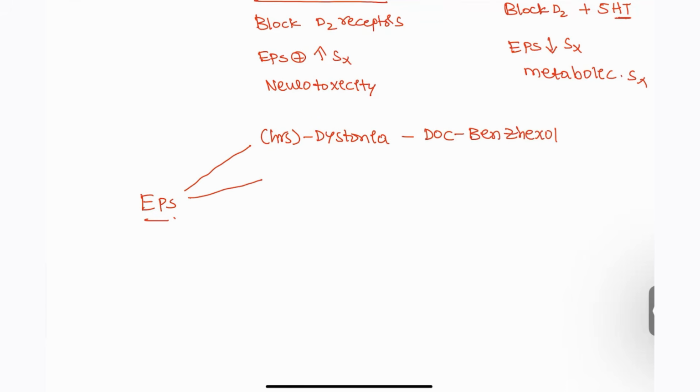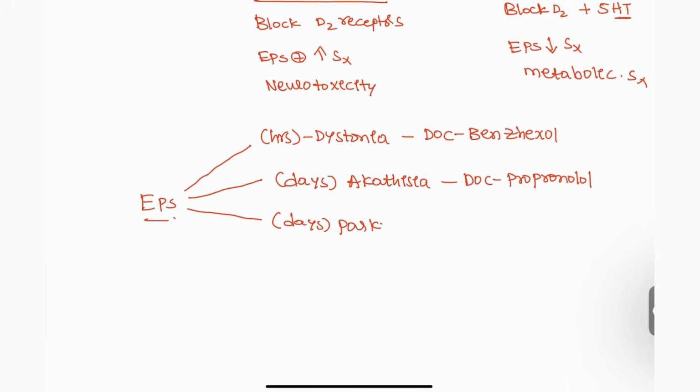Next, another one. It is around days, and this patient will have akathisia. For akathisia, the drug of choice as antidote will be propranolol. And next, Parkinsonism, which also occurs around days. For Parkinsonism, the drug of choice will also be Benzhexol.